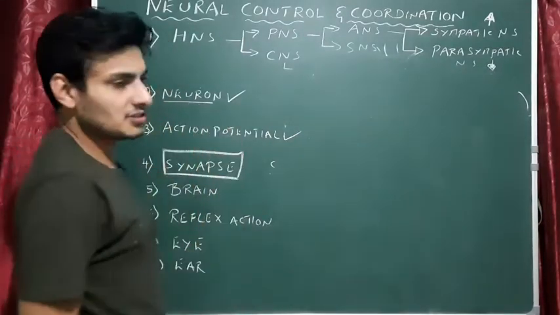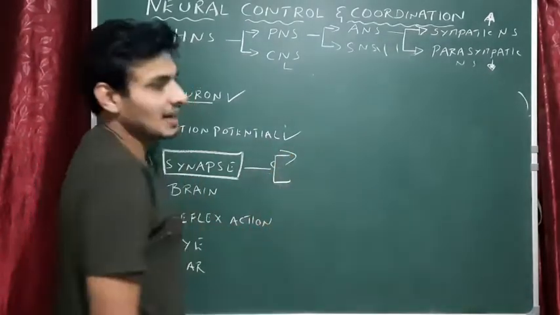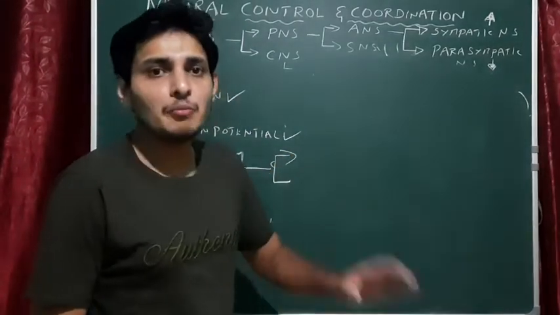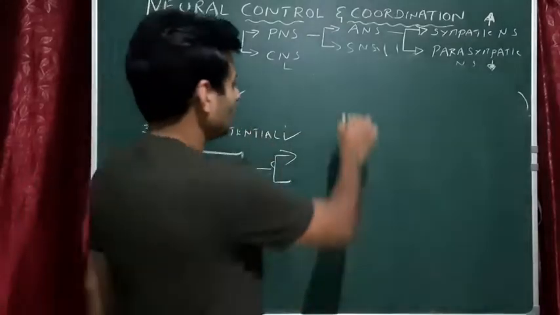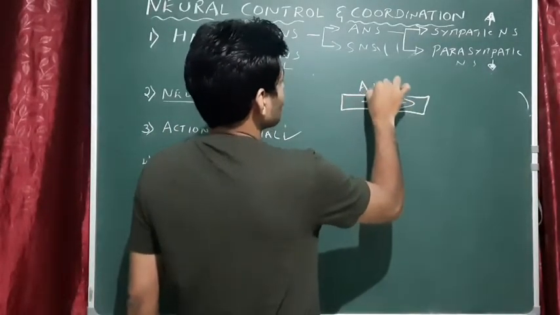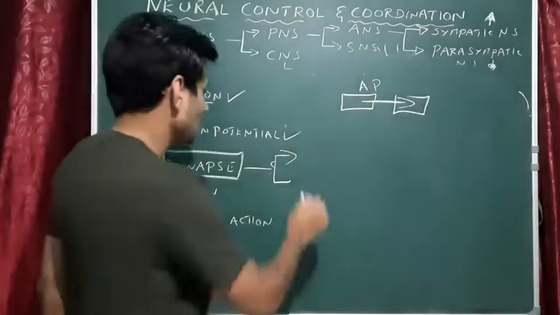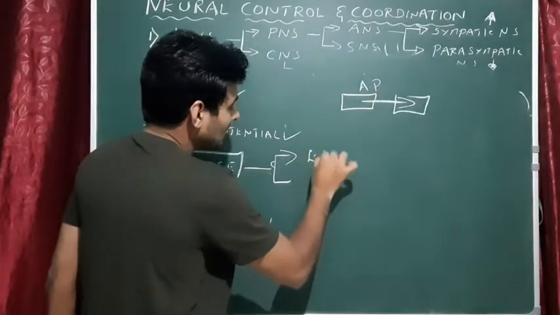Next, what is the term synapse? Synapse is the transmission of action potential between 2 neurons. This is one neuron and this is the other neuron. Action potential jumping from one neuron to the other neuron is called synapse. There are 2 types of synapse. One is called electrical synapse.